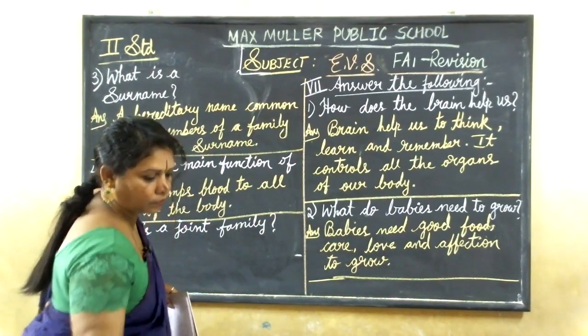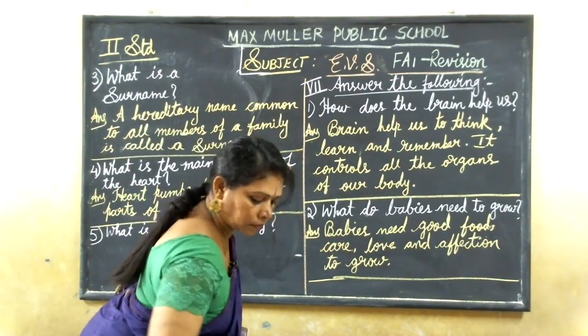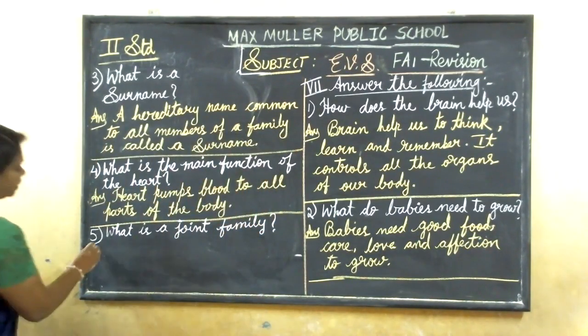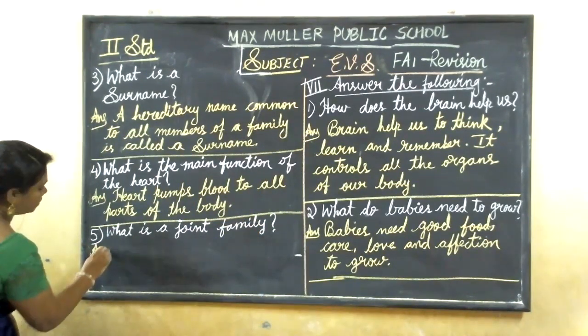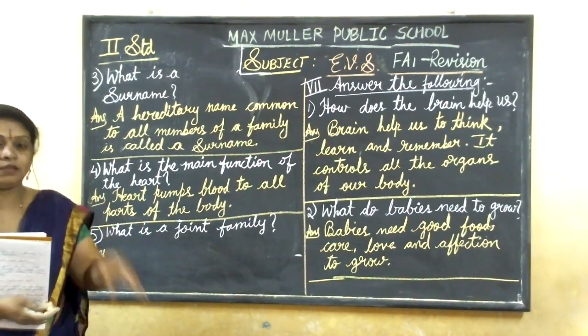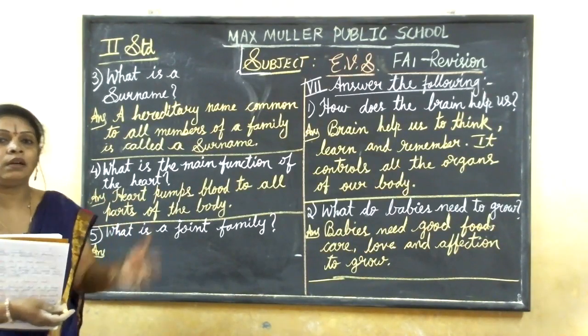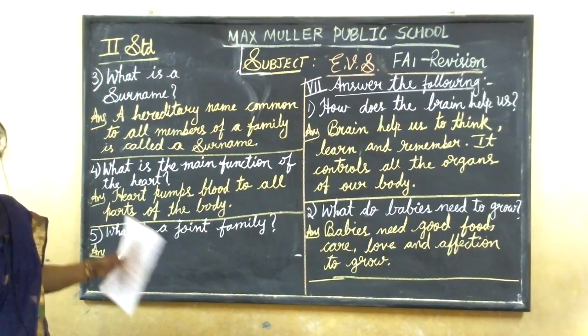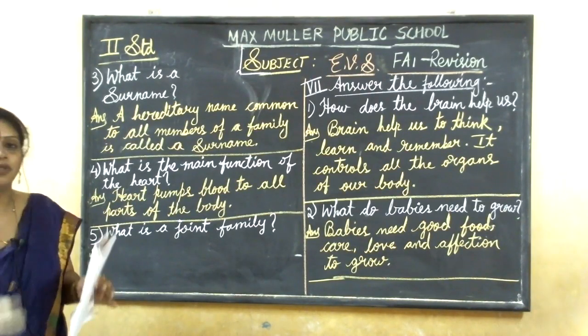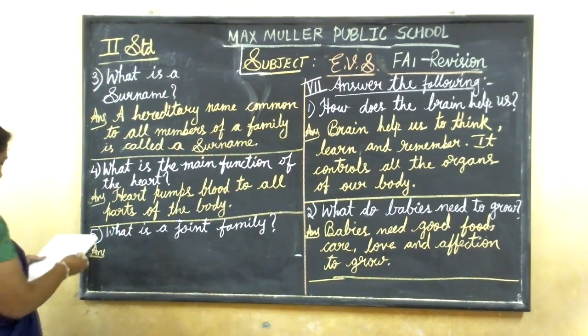Answer. So many people will be living in one house. That is all your relatives, cousin sisters, cousin brothers, uncle, aunt, grandparents. All these people together living in one house is called a joint family.